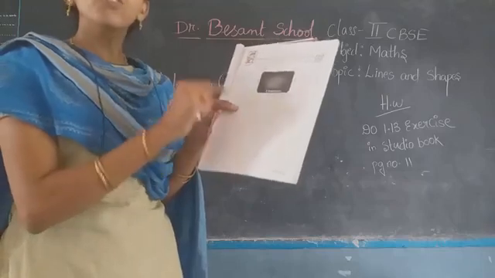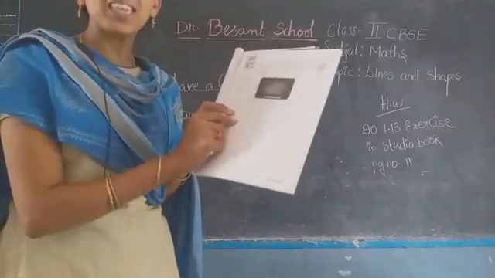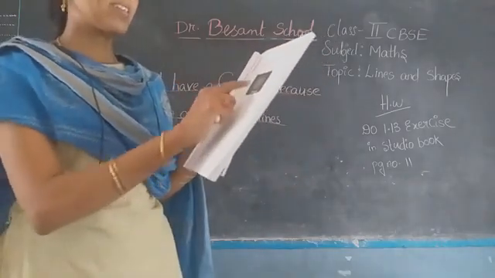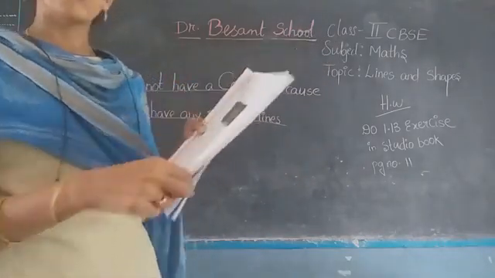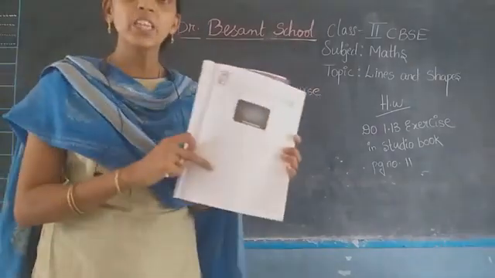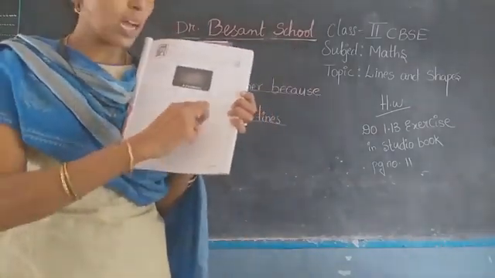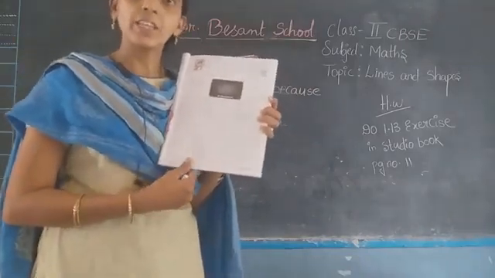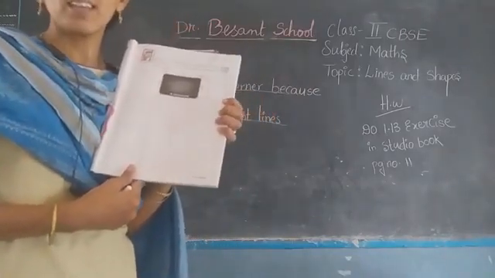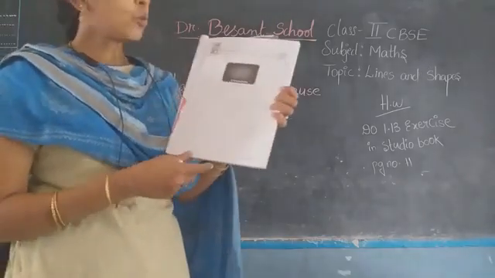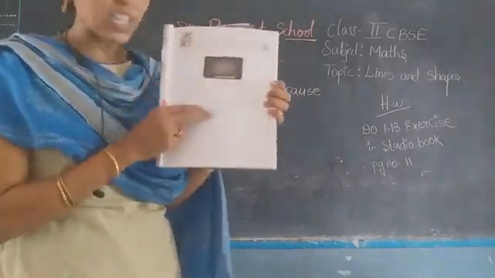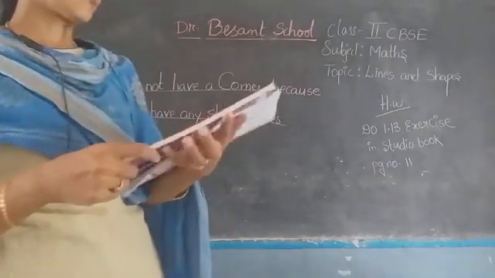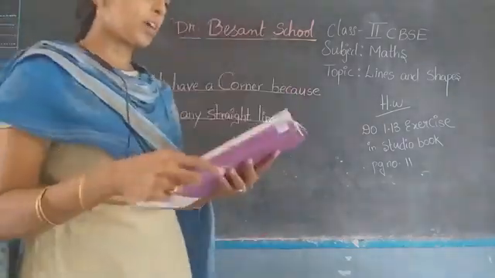For example, chessboard. It is the best example for square. Okay. And next, what else are there? Identify such figures. Samosa. It is the best example for the triangle, right? It is having 3 corners and 3 sides. Okay. Like that, you identify such objects and paste here, or else you draw here. Okay. This is the homework for you. Okay. Today's homework.